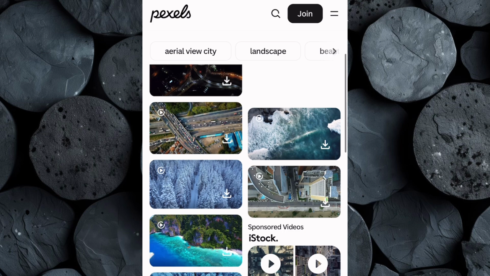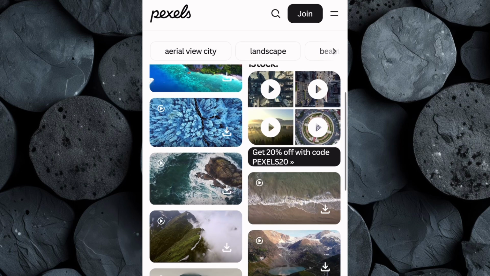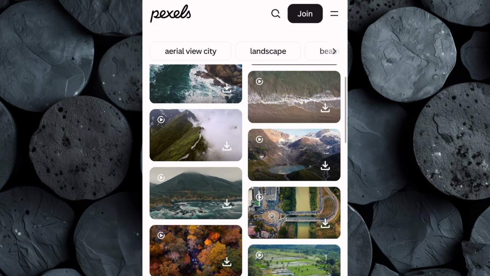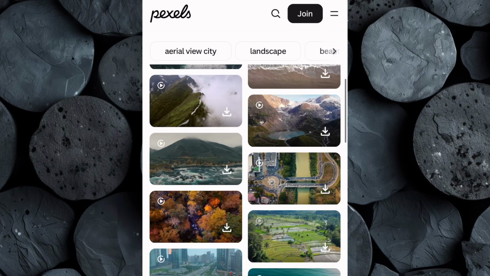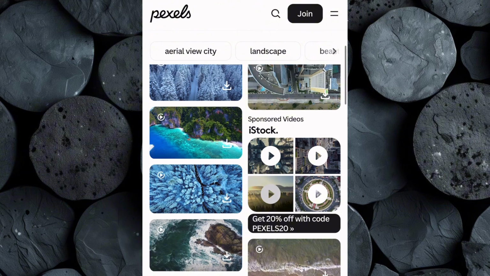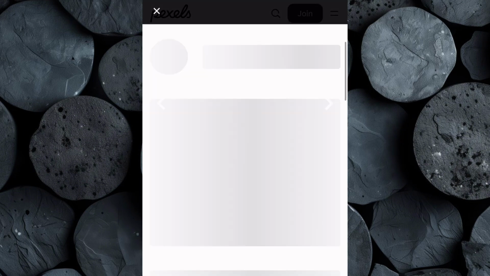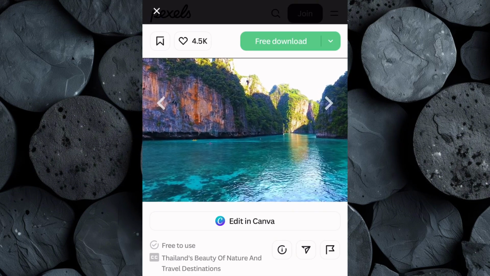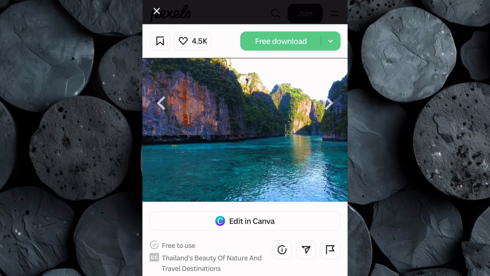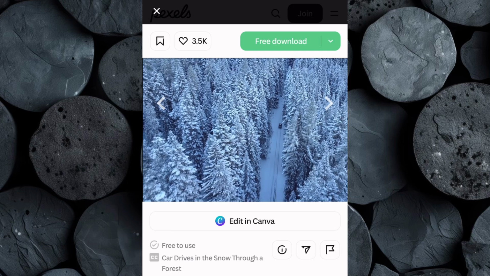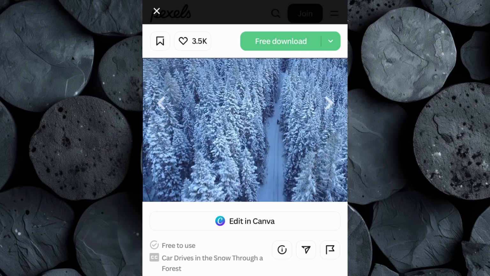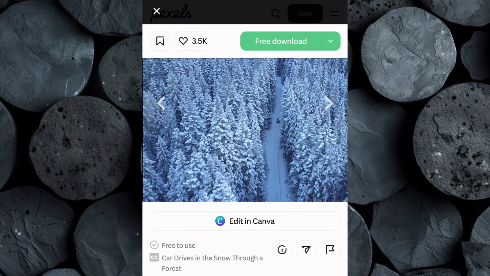You'll see a variety of breathtaking aerial shots, from sweeping views of lush landscapes and serene nature scenes to calm cityscapes and beautiful sunsets. These types of clips create a relaxing and visually appealing experience for viewers, making them feel connected and immersed in the content. Aerial footage is especially effective for videos aimed at seniors because it sets a peaceful, thoughtful mood while maintaining a professional and polished look. Take your time browsing through the results.